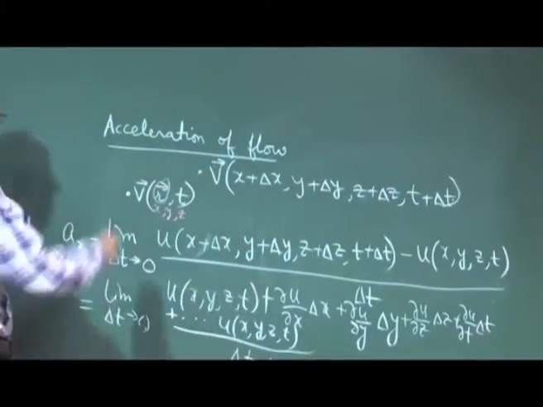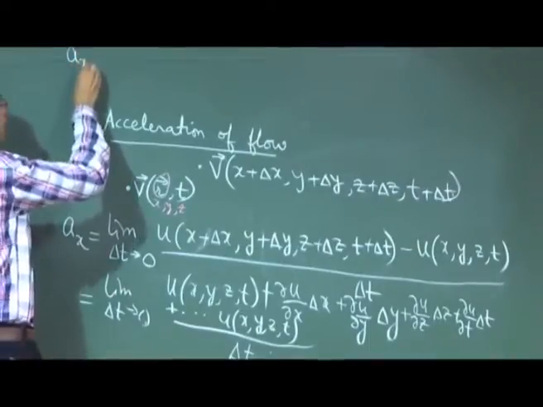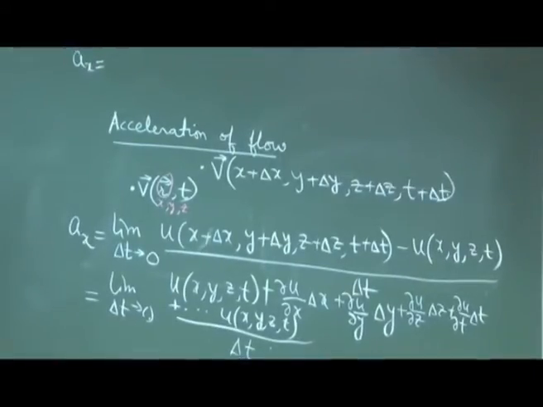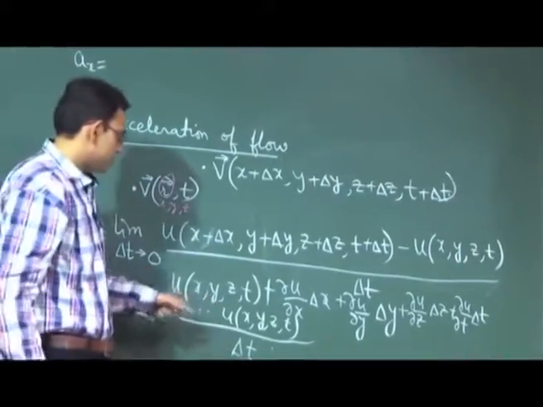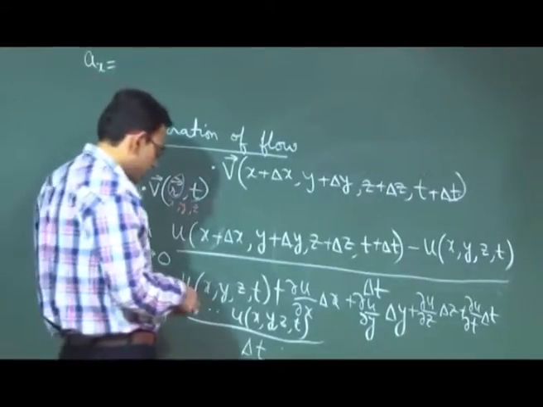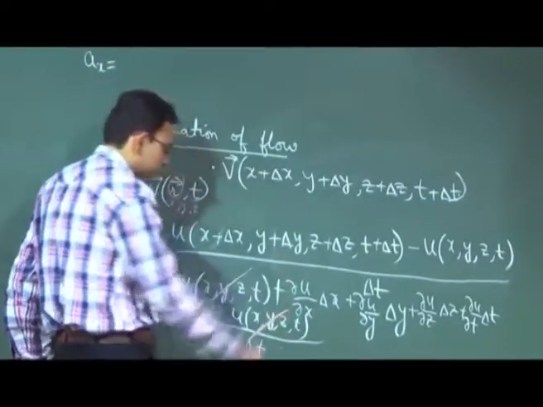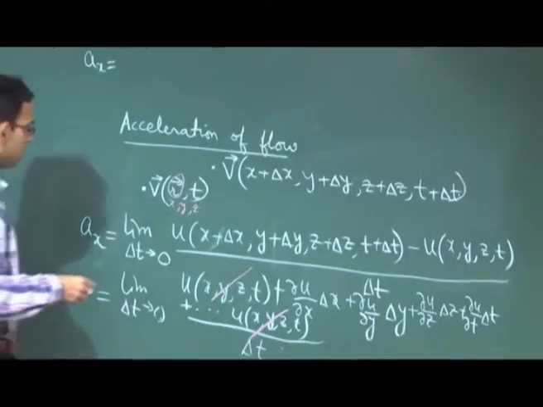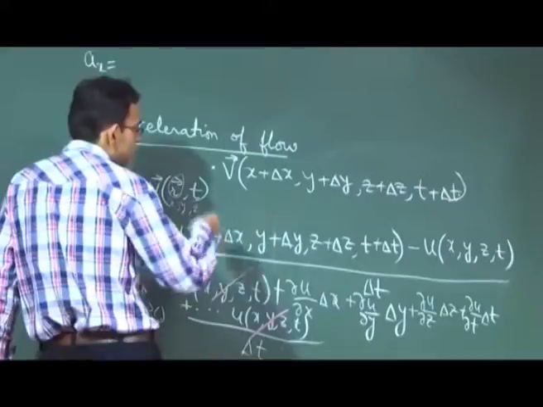So now I am writing here acceleration along x. So what we will do is we will subtract these two. So when you subtract these two, you will get, so first let us write the unsteady term.